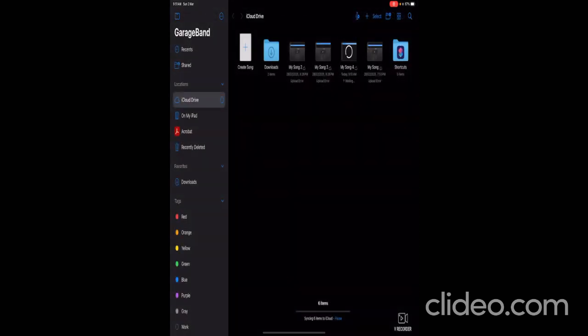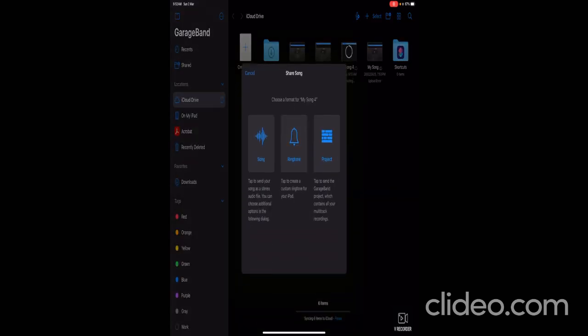And now I saved it, and then now I click it and click share and tap to create a custom